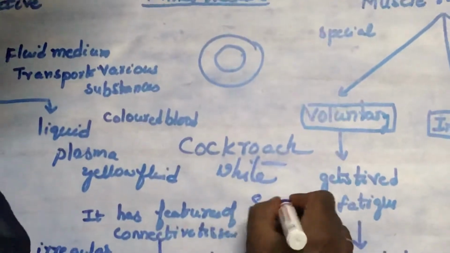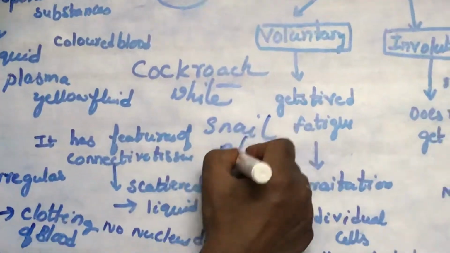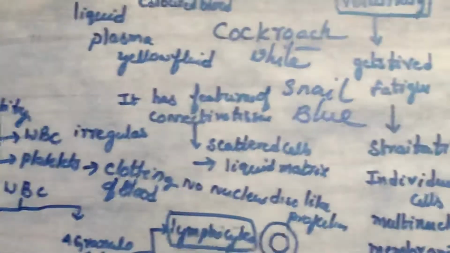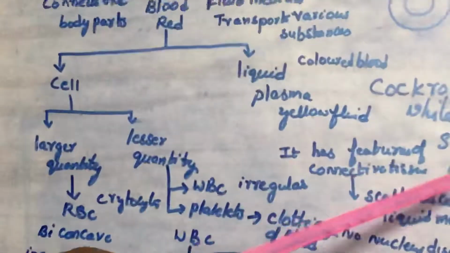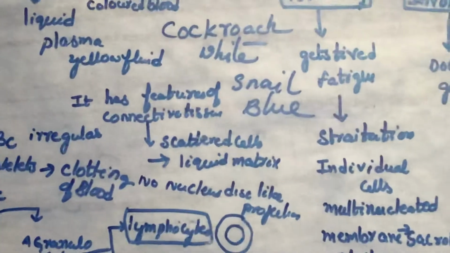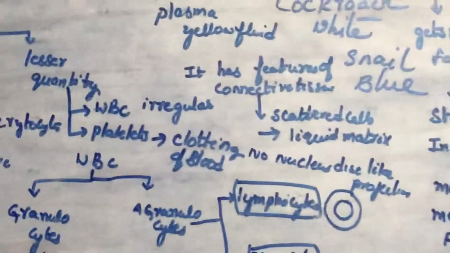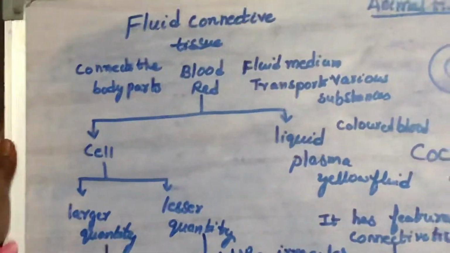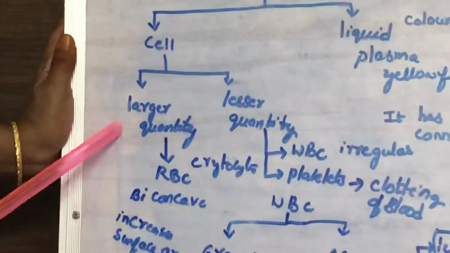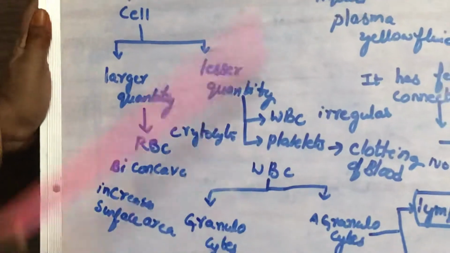Snails and similar animals have blue color blood. So why does the cockroach have white color blood? Due to absence of RBC. Snail has blue color blood. There is nearly 5 liters of blood in an adult human being. And these RBC are more in number compared to WBC and platelets.